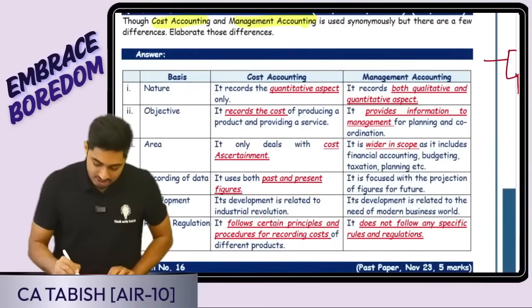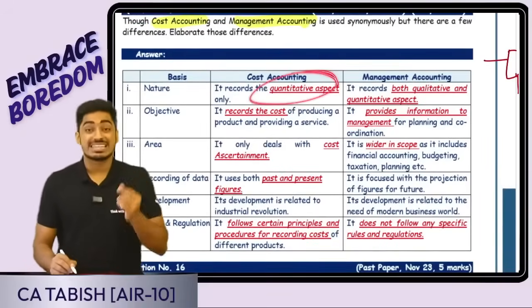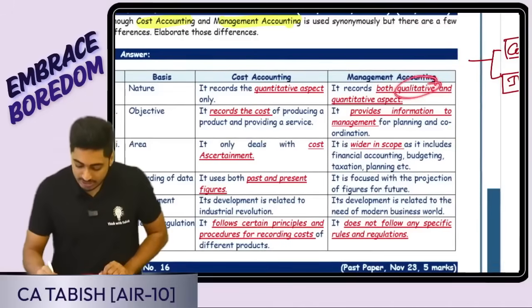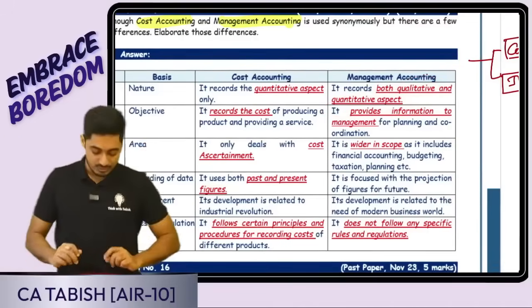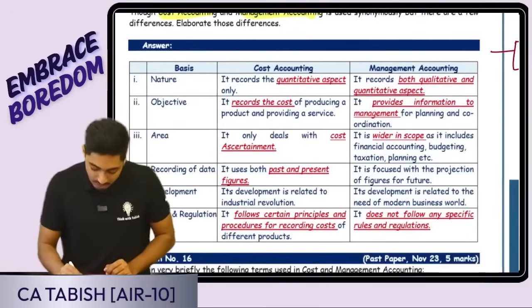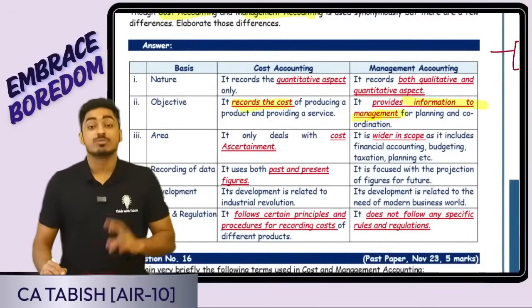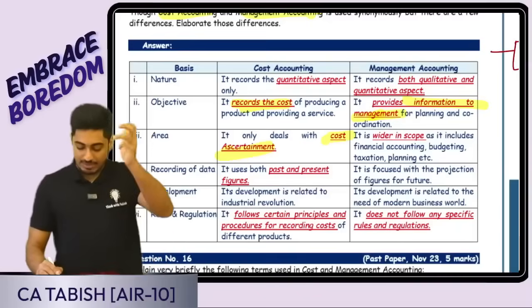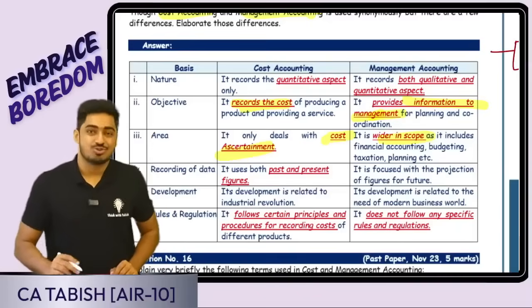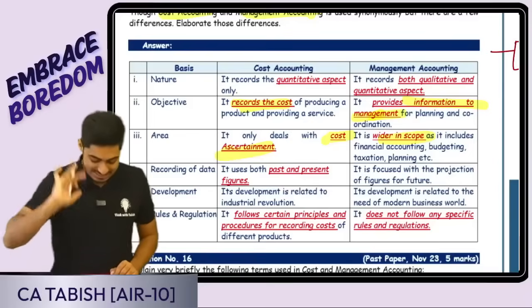Cost accounting focuses only on the quantitative aspects. That is a number game only. Here we are focusing on quantitative as well as qualitative. Based on the numbers, what all decisions I can make, that also we are doing here. Here I'm just recording the cost. It provides information to management for decision making. Cost accounting deals with only cost ascertainment. I'm calculating the cost. Management accounting is wider in scope, because based on the cost calculation, I'm taking decisions also.